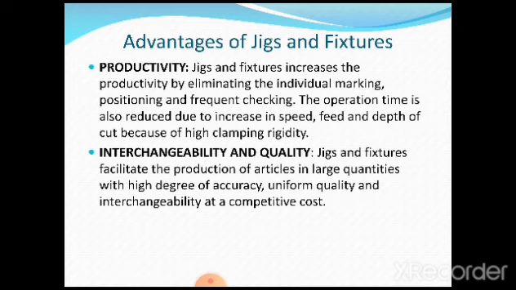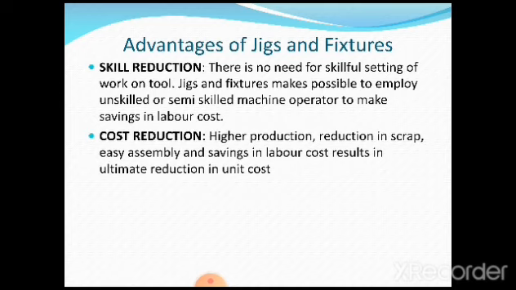Now, interchangeability and quality. It is possible to see that the products are produced and they are replaceable for the standard products. Jigs and fixtures facilitate the production of articles in large quantities with high degree of accuracy, uniform quality and interchangeability at a competitive cost. If the production is carried out, the concept of interchangeability and quality can be met very easily by the industries. Okay, and skill reduction.